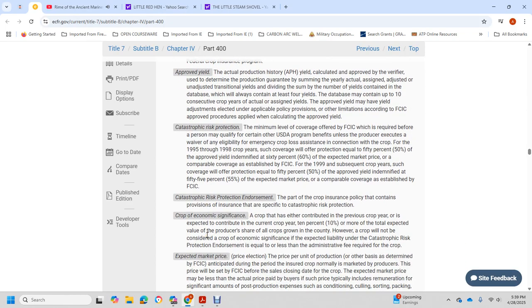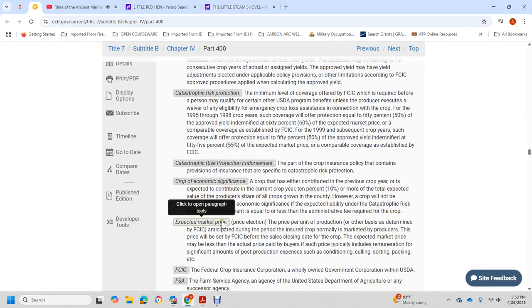The catastrophic risk protection endorsement, part of the crop insurance policy, contains provisions for insurance for the specific catastrophic risk protection. Crop of economic significance: a crop that either contributed in previous crop years or is expected to contribute in the current crop year 10% or more of the total expected value of the producer's share of all crops grown in the county. However, a crop will not be considered economically significant if the expected liability under the catastrophic risk protection endorsement is less than the administrative fee required for the crop.